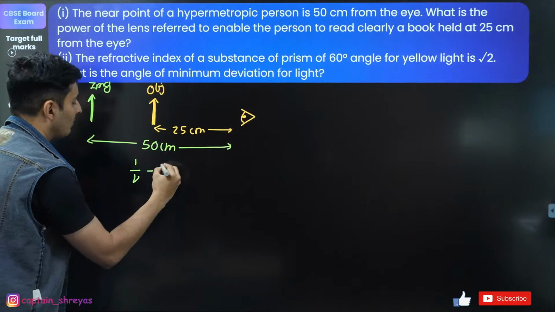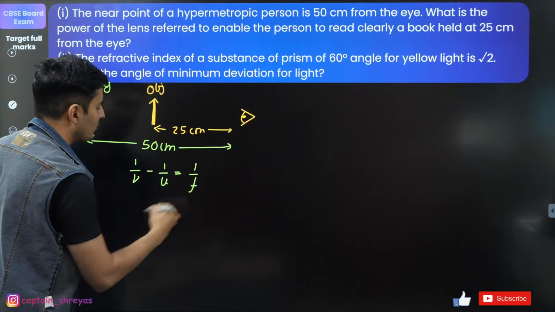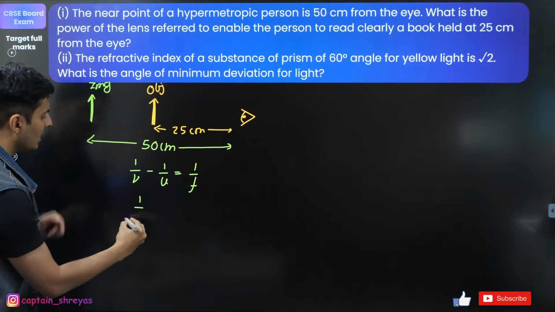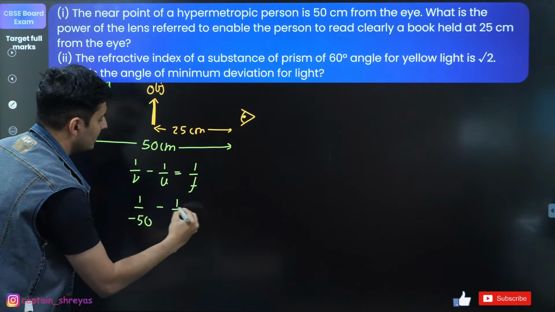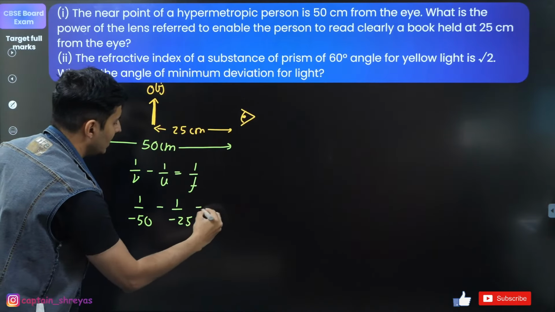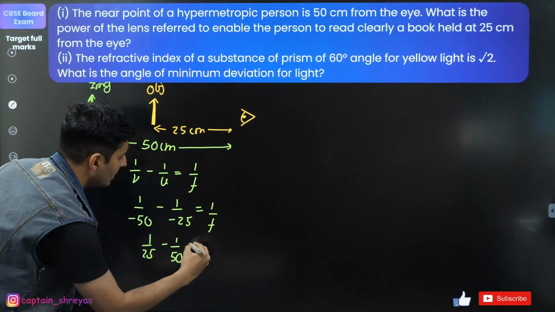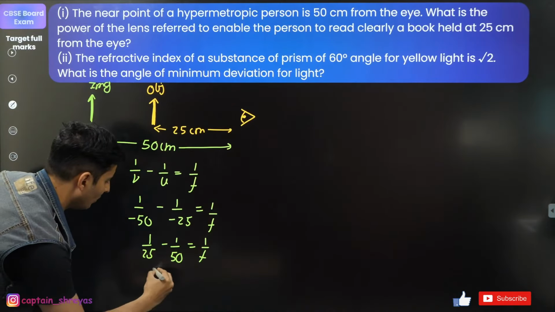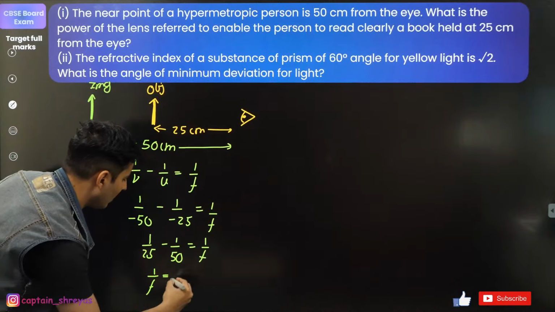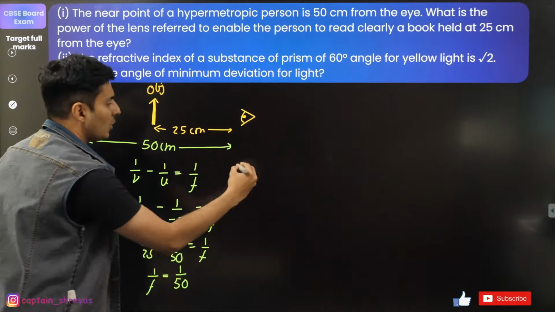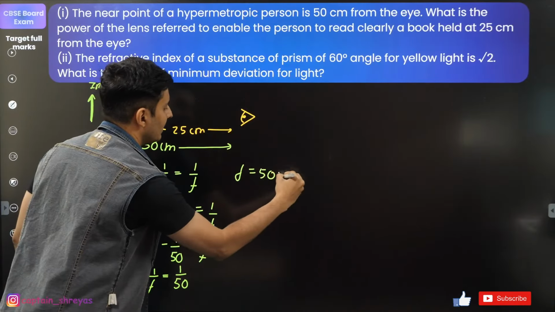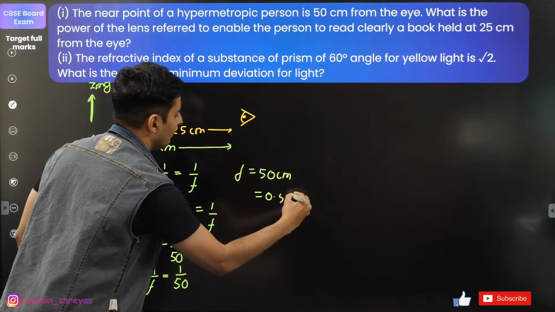So make use of the lens formula, 1 by V minus 1 by U is equal to 1 by F. Image distance is going to be minus 50. Object distance is going to be minus 25. So 1 by 25 minus 1 by 50 is equal to 1 by F. So 1 by F is basically 1 by 50 only. So focal length is 50 centimeters or basically 0.5 meters.